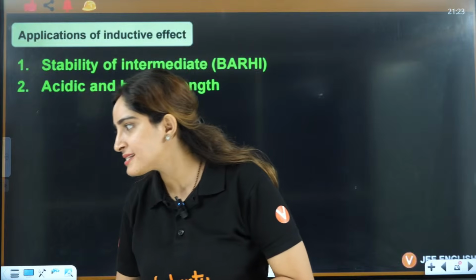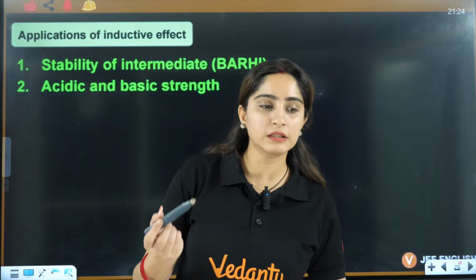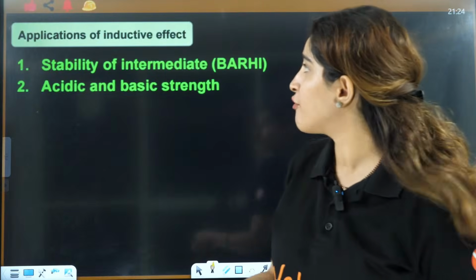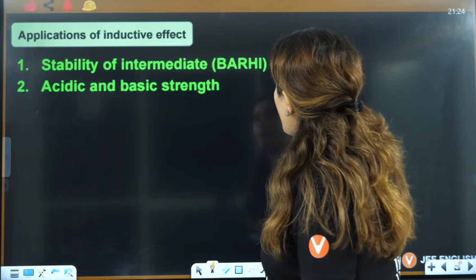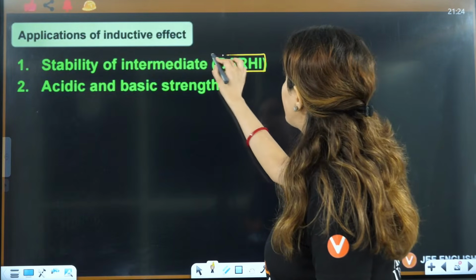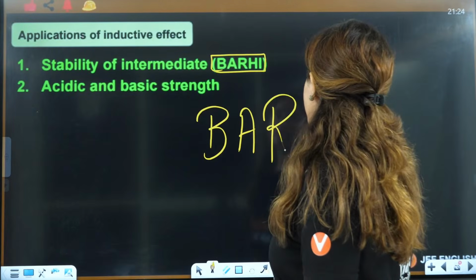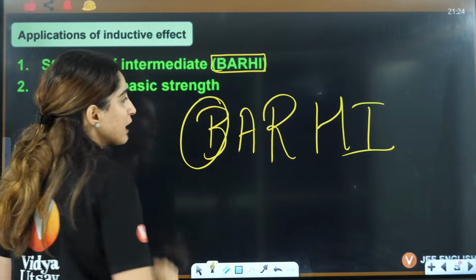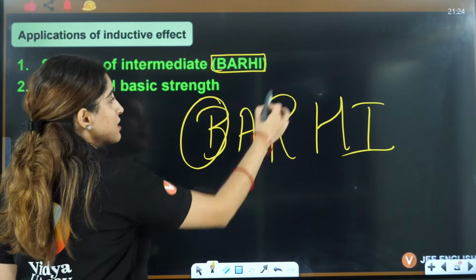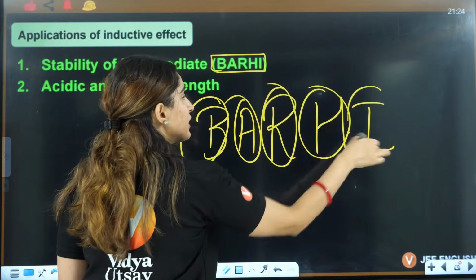Now see, what are the applications of inductive effect? This is how I tell my students to learn this: Barhi is back bonding, that we'll understand in the next class. Resonance, aromaticity, hyperconjugation, inductive.